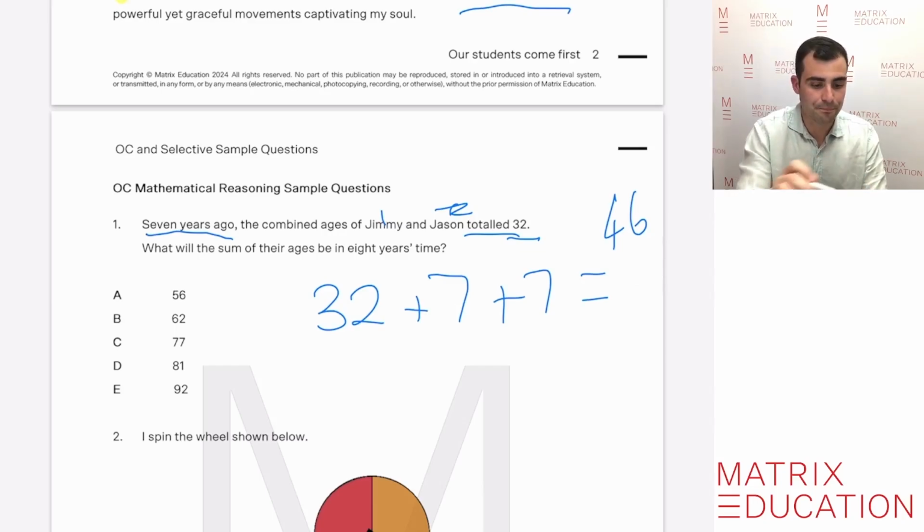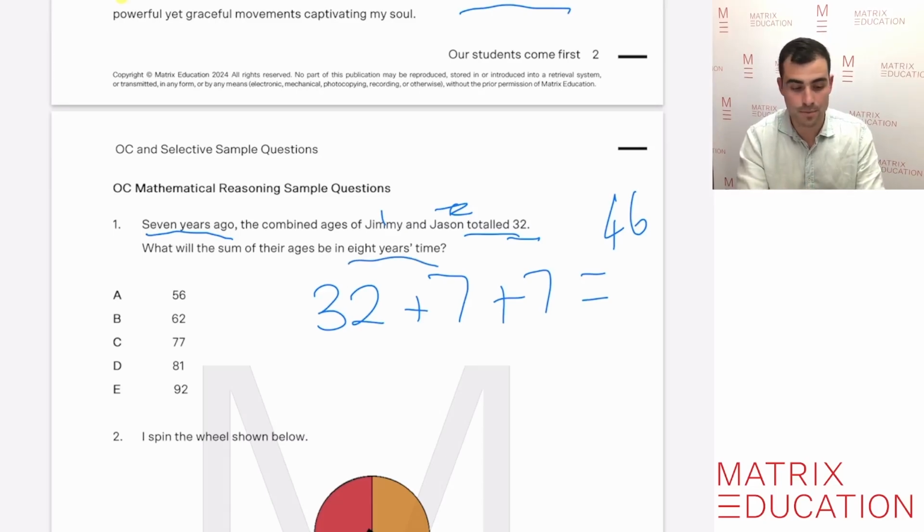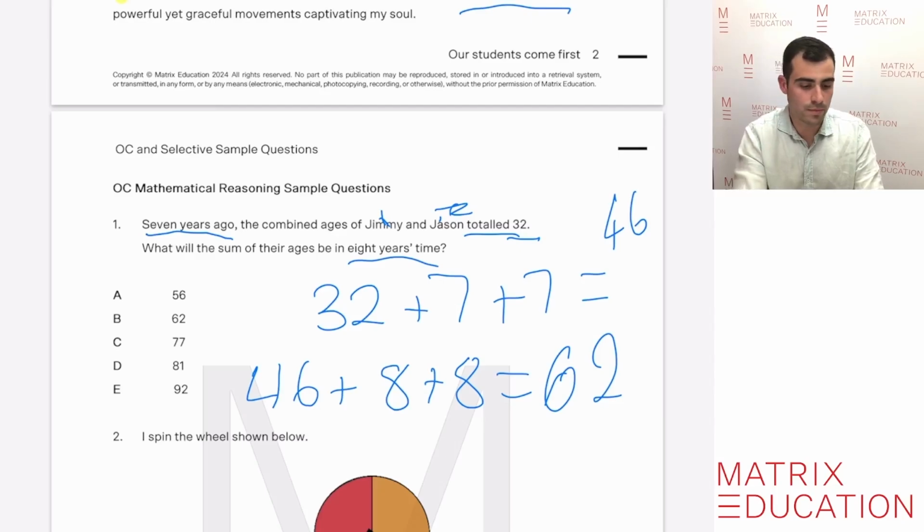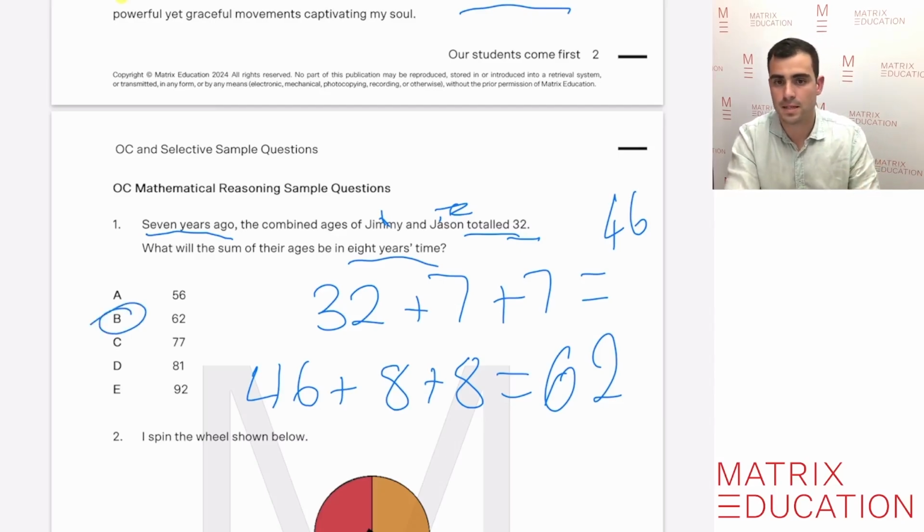Then the next step, now that we know that they're 46 right now, the question also asks the sum of the ages in 8 years' time. So we need to get 46, and because it's 2 people again, we need to add 8 twice, or we can add 16. That's also an option, and we know that the answer is 62. So the answer there is B, 62.